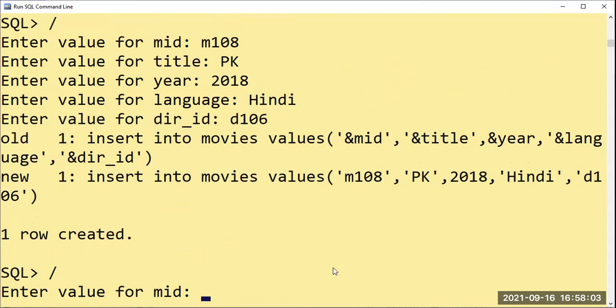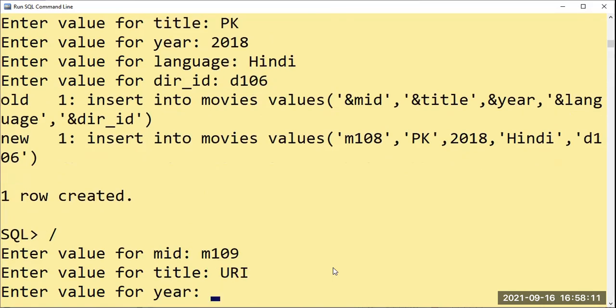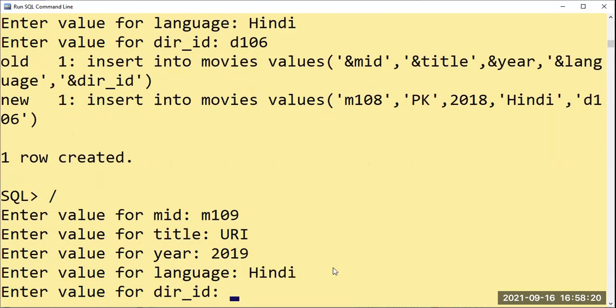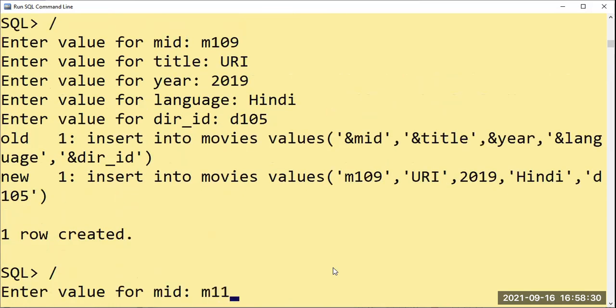M109, we will go for Uri also now. Okay, year 2019, 24th January 2019 it was released. And the language, of course, is Hindi. Director ID, Aditya, D104. Sorry, D105. M110.